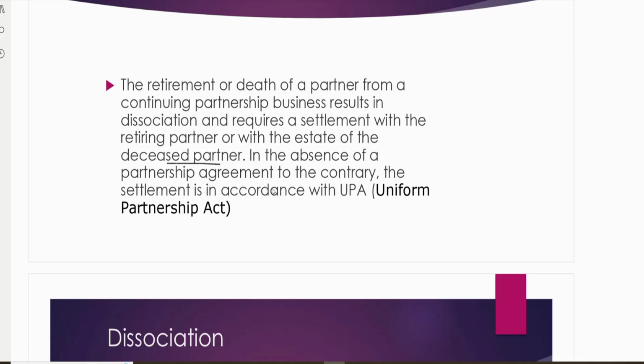In the absence of a partnership agreement to the contrary, the settlement is according to UPA, the Uniform Partnership Act. Usually there is a clause in the partnership agreement on how we're going to do the final settlement for the partners. But if there is no such clause, then we need to follow the general rule of UPA. The discussion in this topic will be according to UPA. Okay, let's check it out.